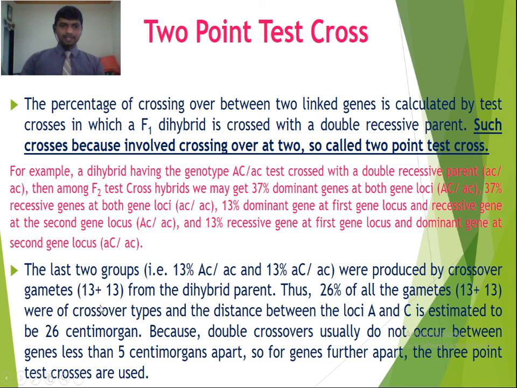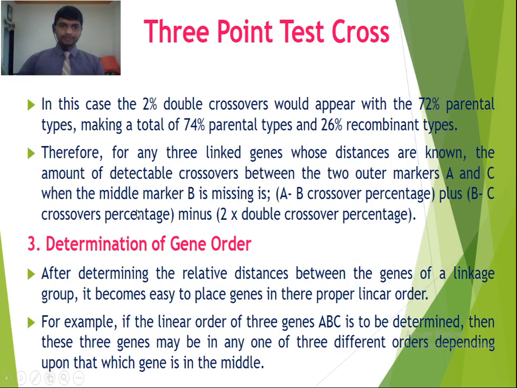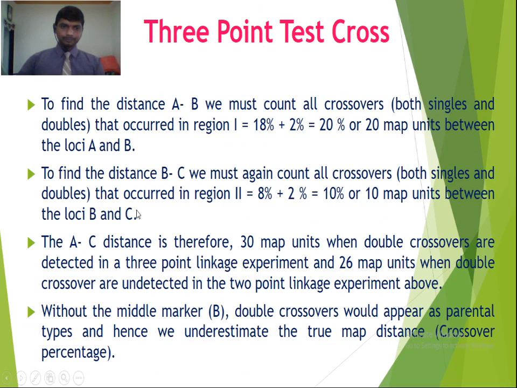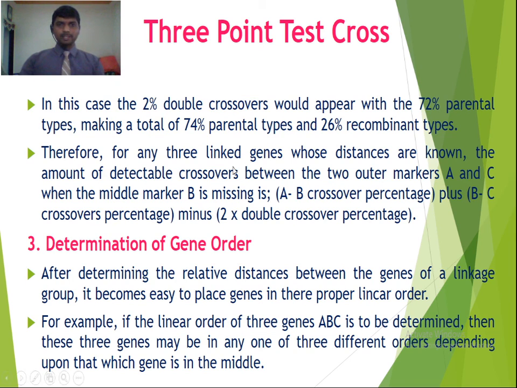Here these 13% and 13% are the recombinants, but here 37% plus 37%, that is 74%, are the parental type. So these double crossovers are counted in, or behave as, a parental type. Okay, in this case the 2% double crossovers will appear with the 72% parental types, making a total of 74% parental types and 26% recombinant types.